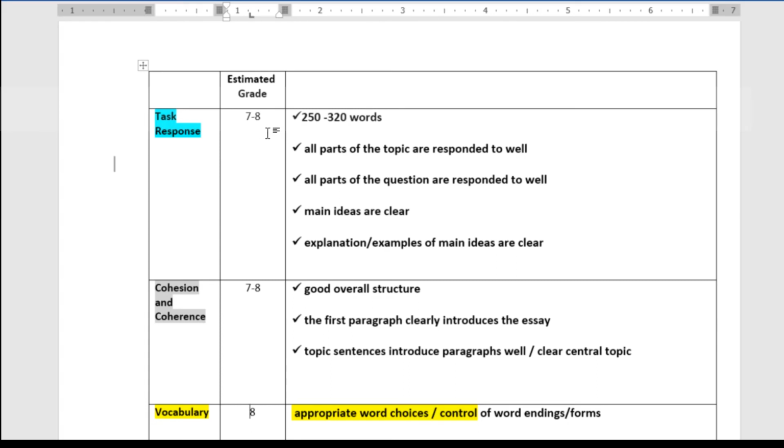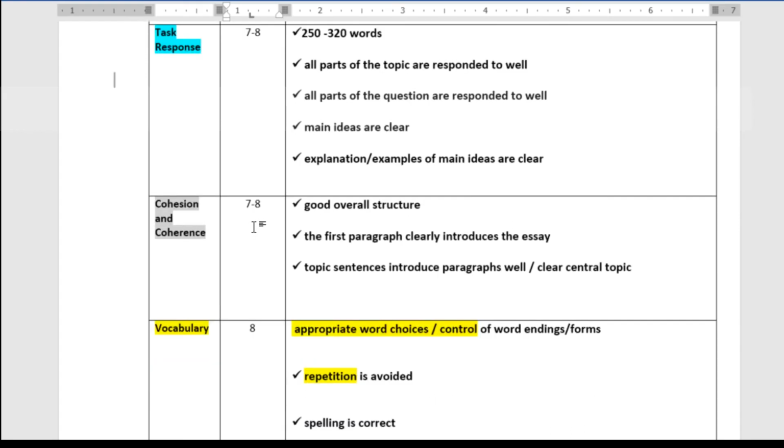There's a degree of subjectivity, and if, let's say, 10 people look at this essay, I would imagine most people will be within these two scores, 7 and 8. There's nothing to pull it down to 6, and it's not good enough for 9. So I think most people will be in the 7 to 8 category. If I really had to pick, I'd probably still go with 7 for this. And for cohesion and coherence, I'd definitely go for 7. But I know a lot of examiners are not as strict as I am on certain things, and it could well get an 8. Again, if there's 10 people in the room, the scores are going to fluctuate between 7s and 8s depending on the examiner.